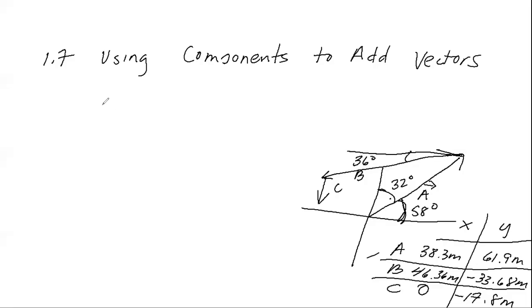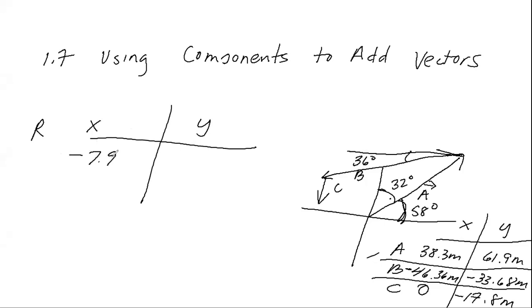Now, to find my resultant vector R, I'm going to get my Cartesian coordinates of x and y by adding them up. My R in the x is going to be, I add these three up, this guy is supposed to be negative as well, a negative 7.99. My y component is going to be 9.92.